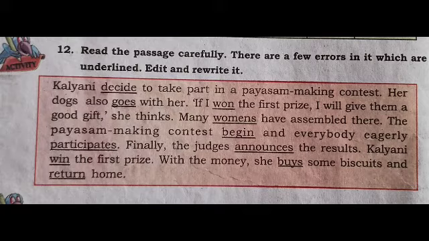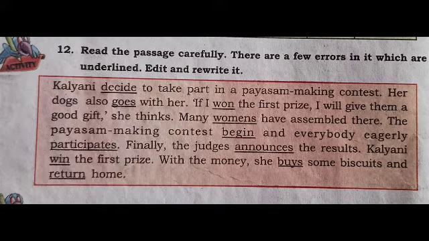If plus V1, will or shall or can or may plus V1. So here will is in the main clause. So in if clause, instead of won, the past tense of win, we should write the V1 form, that is win. If I win the first prize, I will give them a good gift, she thinks.